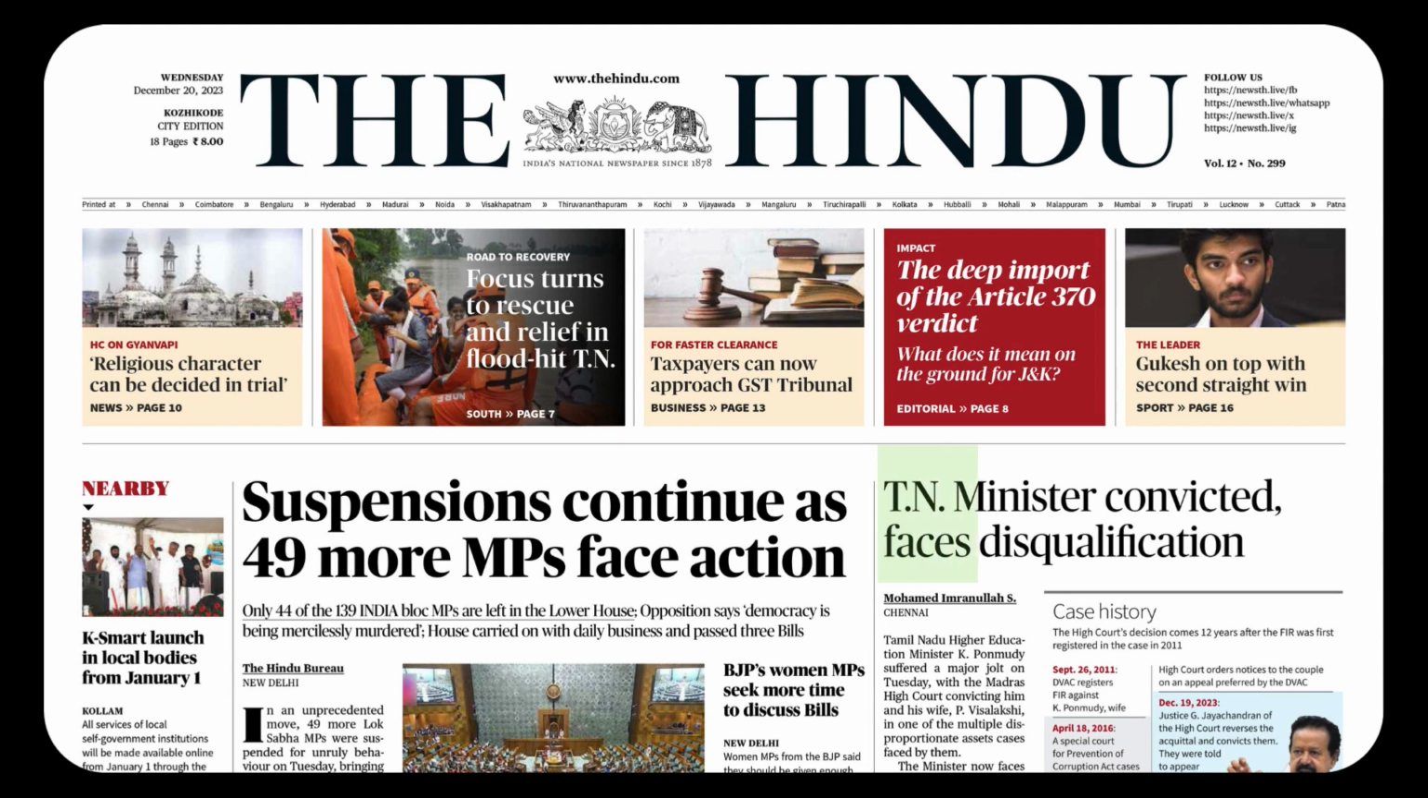Now we go to the next item. TN minister convicted faces disqualification. TN, Tamil Nadu, minister convicted. Convicted can act as basically an adjective. The -ed ending will have an id sound here. Convicted: having officially been found guilty of a crime in a law court.